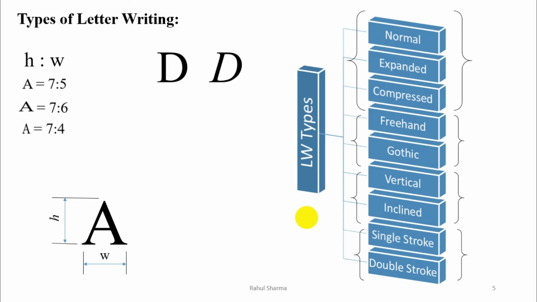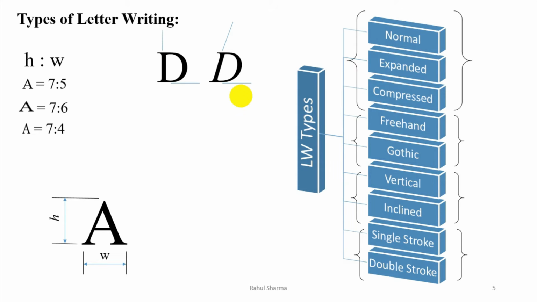Now vertical and inclined. Now with the same example, it is very clear. I'll show you. These are the vertical and inclined letter writing. The first one is vertical. How we identify? If the letter is having the straight vertical and horizontal line, if it is having 90-degree angle, then we can say it is the vertical letter writing, and when it is tilted at 75 degree, the vertical will become inclined at 75 degree to the base, then it is known as inclined letter writing, and it is just similar to the I option which is available in the Microsoft Word.